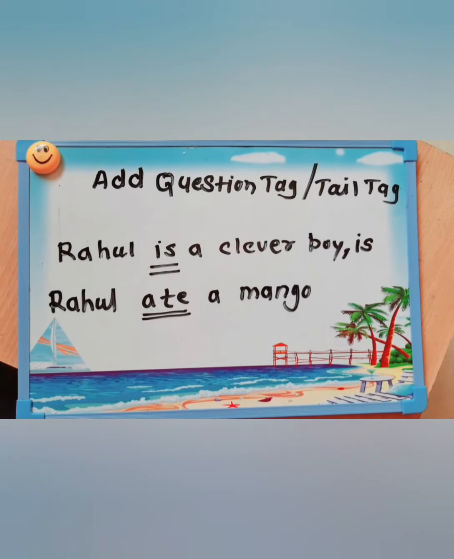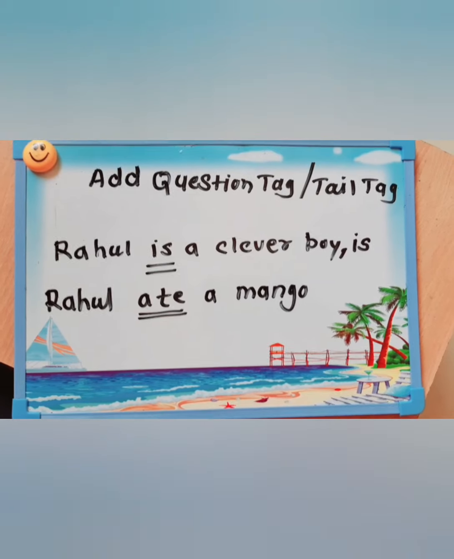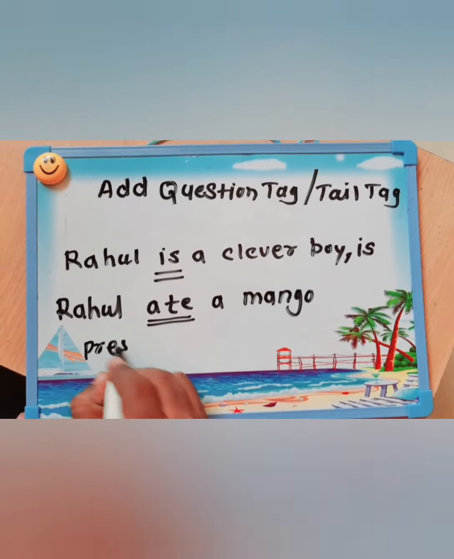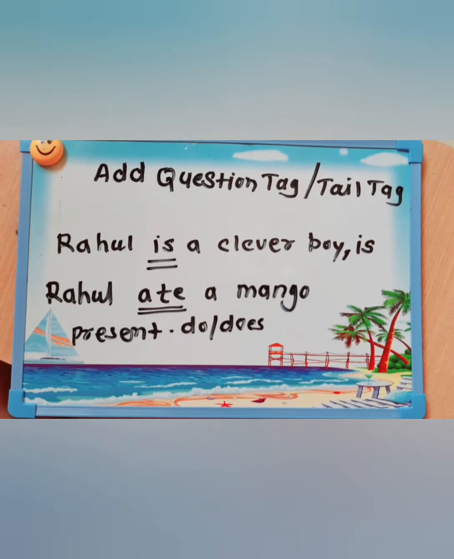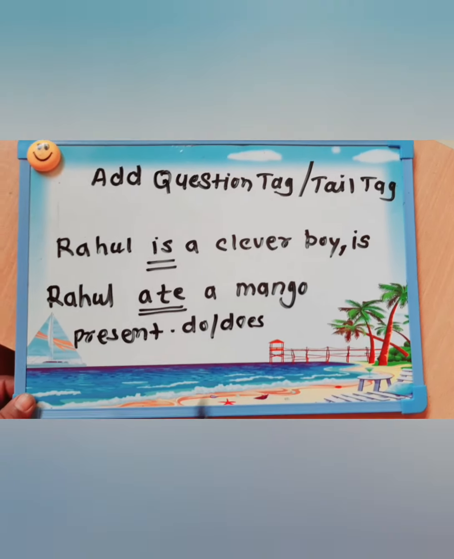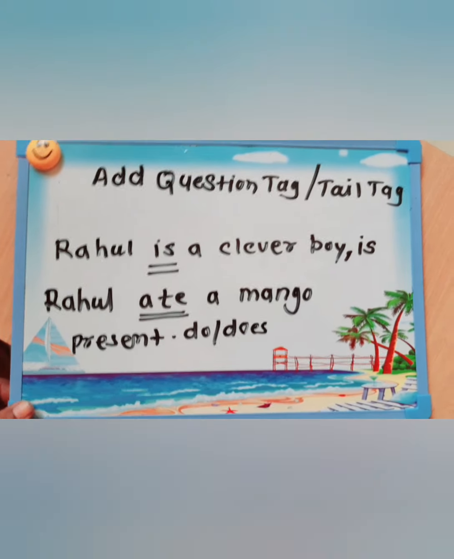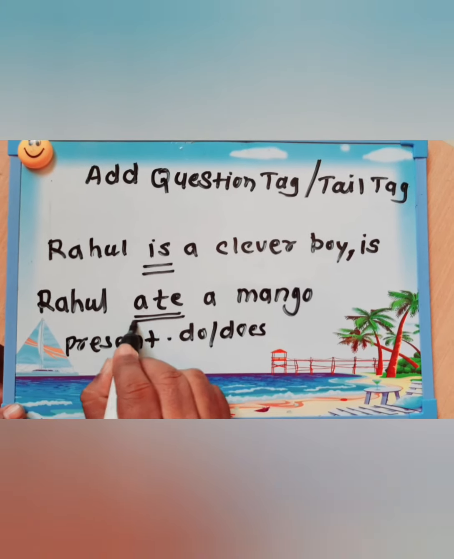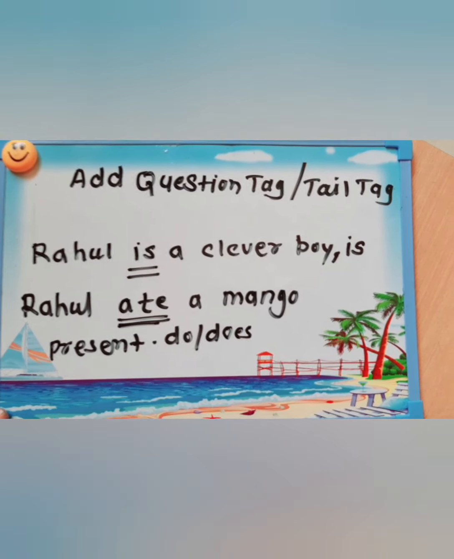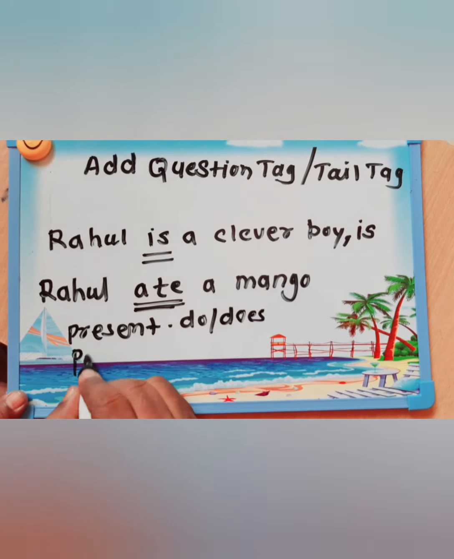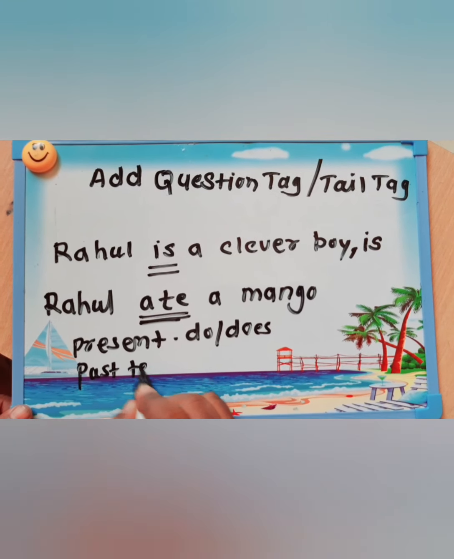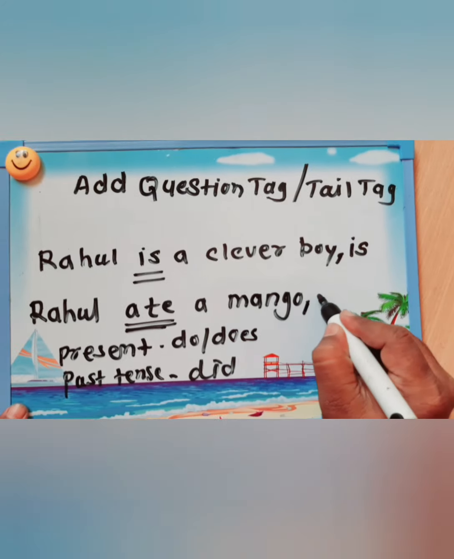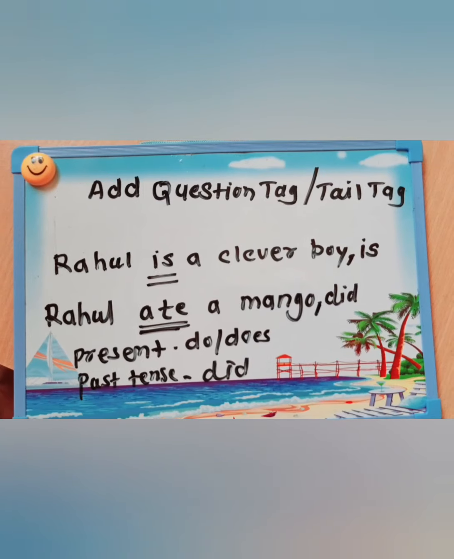When the verb is in the first form, it denotes present tense. In present tense, there are do and does. Suppose the root verb of the sentence is in the second form, for example, ate. Ate is the second form of the verb, so it denotes past tense. And therefore, we have to take did as the helping verb.